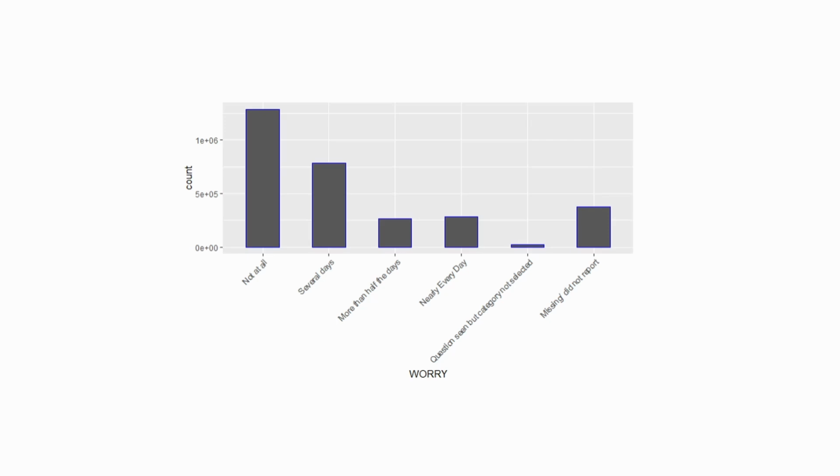This was a little surprising to me as I would have assumed COVID-19 increased people's anxiety. However, the second highest was several days, which more closely aligns with my assumption.